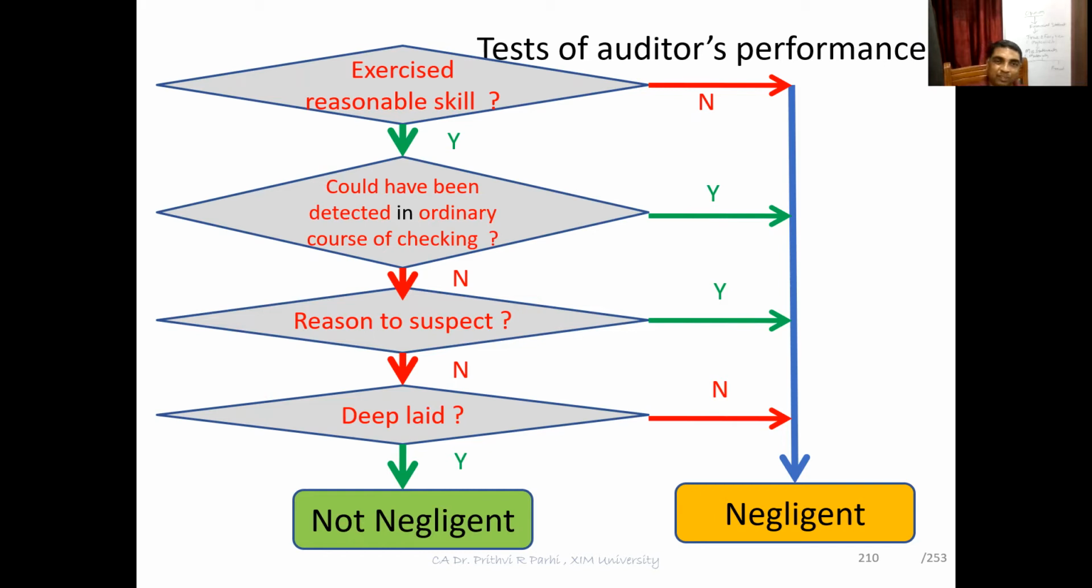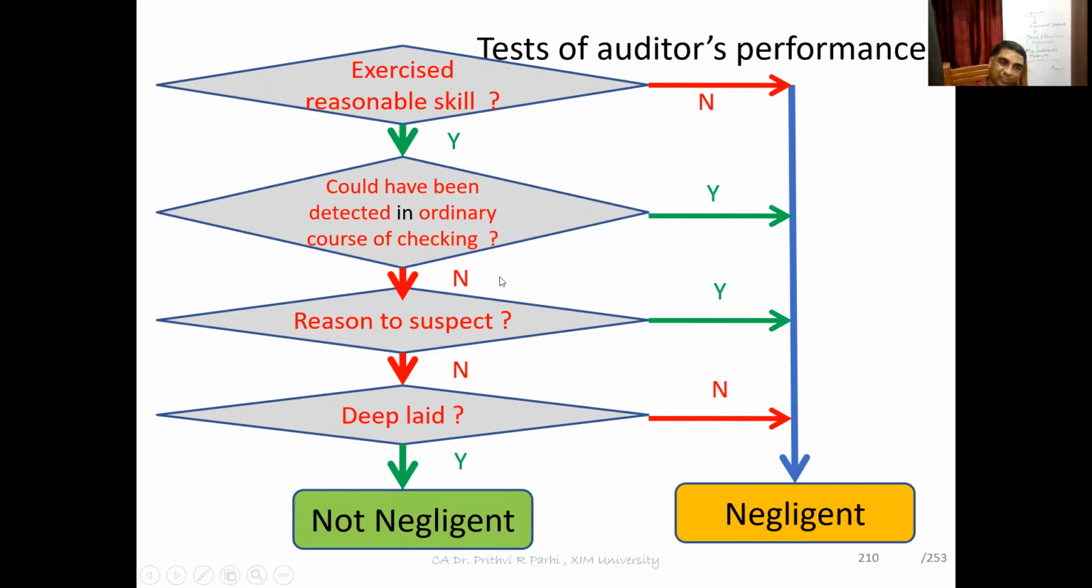Could that misstatement have been detected in the ordinary course of checking? Was there any reason to suspect? Is the fraud deep laid? If there is, the auditor has not exercised reasonable skill; he is negligent. But if he has exercised reasonable skill, and the fraud is such that it could have been detected in the ordinary course of checking, then yes, the auditor is negligent. But if it could not have been detected, then no.